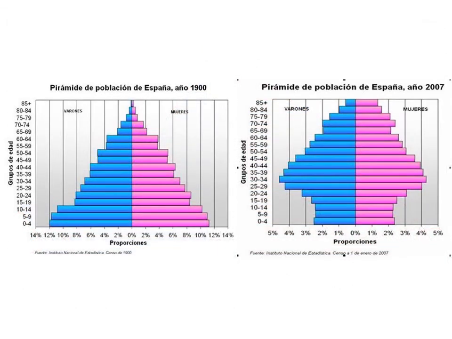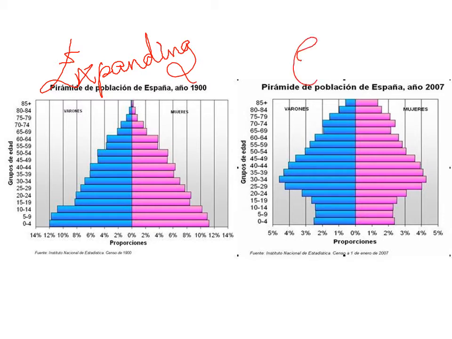These are the two main kinds of pyramids. Those are very well explained in your book, and they are named as expanding and contracting pyramids. Let's go one by one, but those are the cases that we have already studied. So this will be an expanding pyramid, while this will be a contracting pyramid.